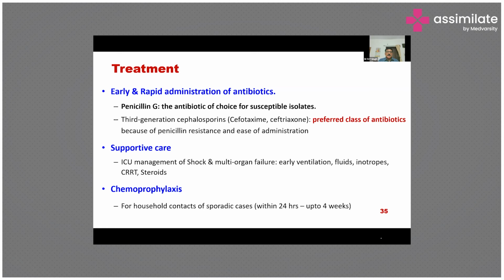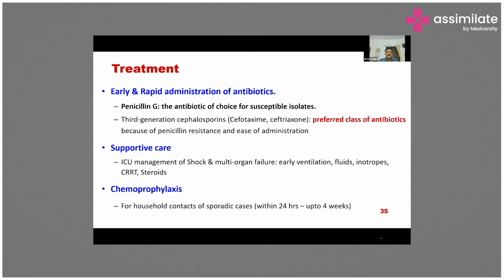But nowadays, third generation cephalosporins like ceftriaxone and cefotaxime are the preferred class of antibiotic because some penicillin resistance is now reported, and also for ease of administration without any thinking of the penicillin side effect. Secondly, supportive care. The patient should be managed in ICU to manage the shock and multi-organ failure in the form of early ventilation, fluids and inotropes, and steroids are sometimes required.